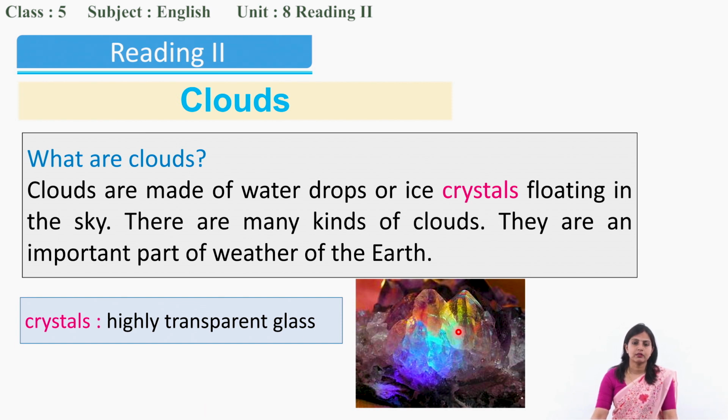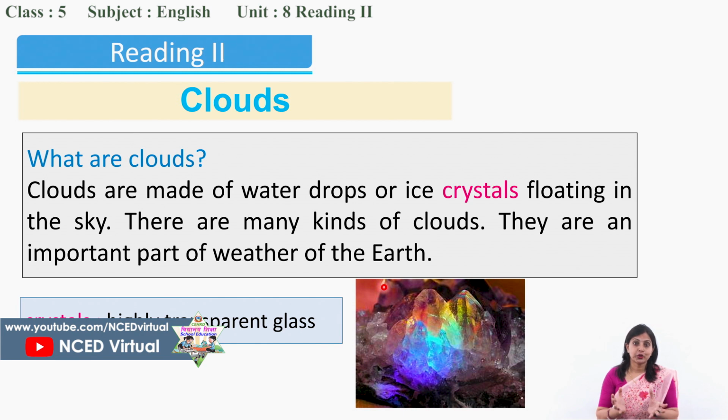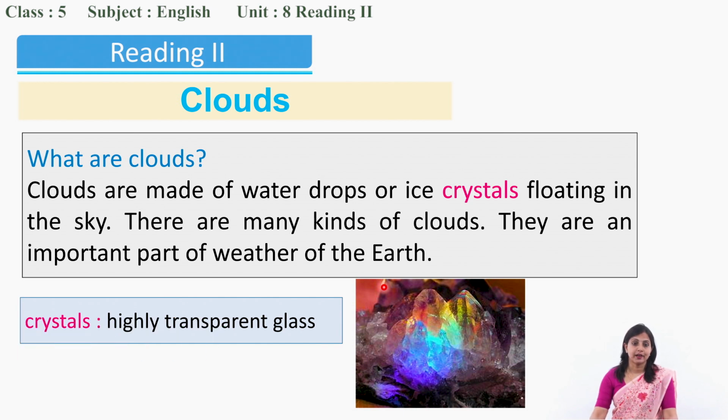Like you see, here is crystal. We can have a necklace of crystals also, right? Different jewelries are made, so these are called crystals. So what are clouds made of? Yes, water drops or ice crystals that float in the sky.